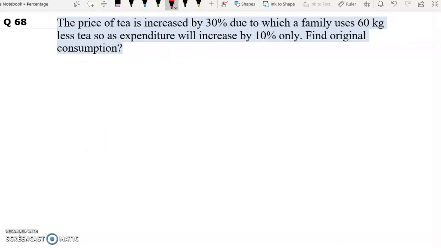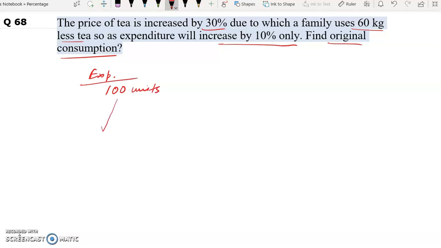Question number 68. The price of tea is increased by 30% due to which a family uses 60 kg less tea, so as expenditure will increase by 10% only. Find original consumption. In this question, let's say our expenditure is 100 units. Now the price of tea is increased by 30%.